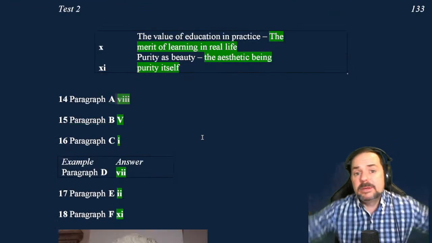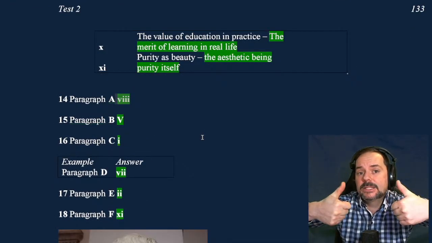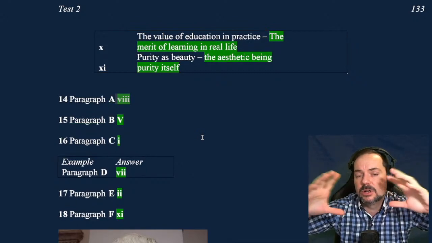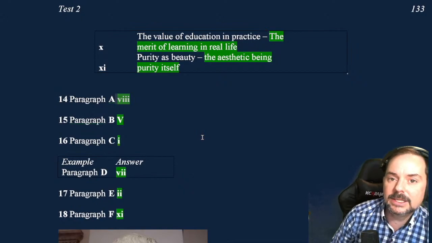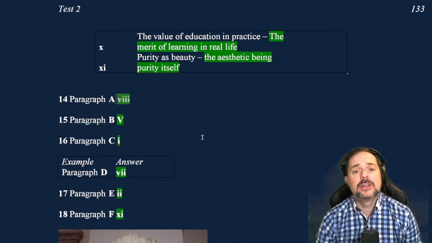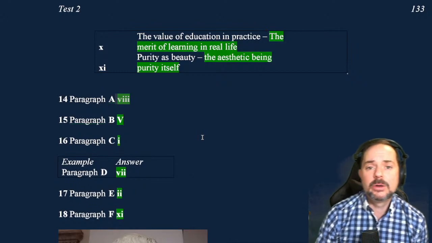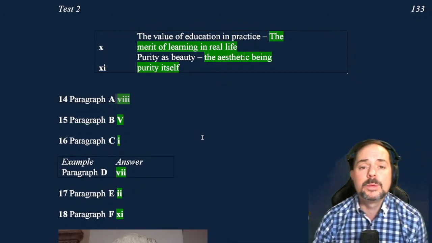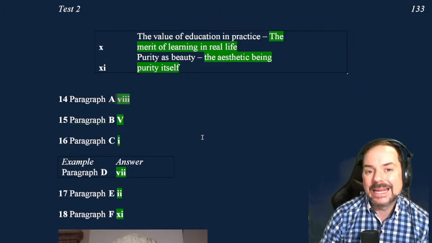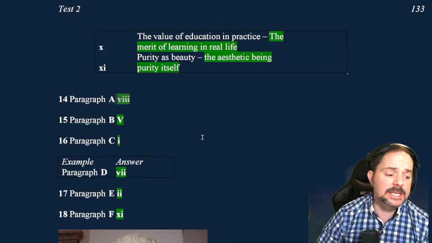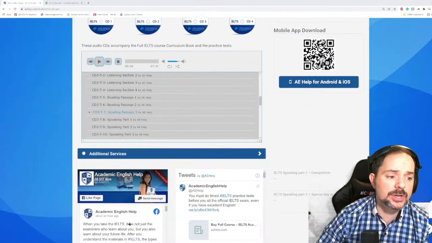Okay? So everybody got that list of headings? Yeah, we're all good. You have a bit more clarity on what to do, how to solve these questions correctly. And this is a very useful technique for the other passages as well, to think about what each paragraph is about after you finish reading it. It's a part of what we call active reading.